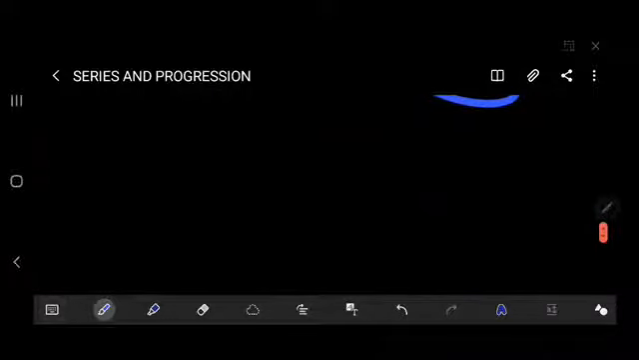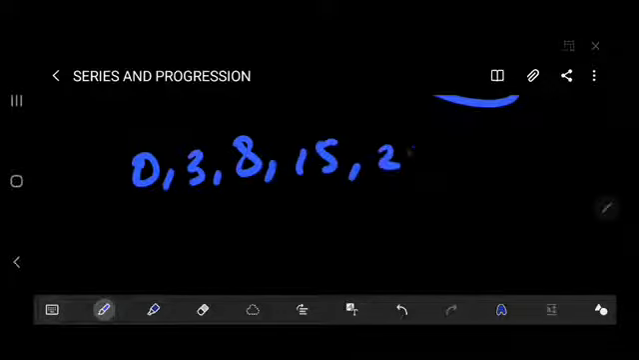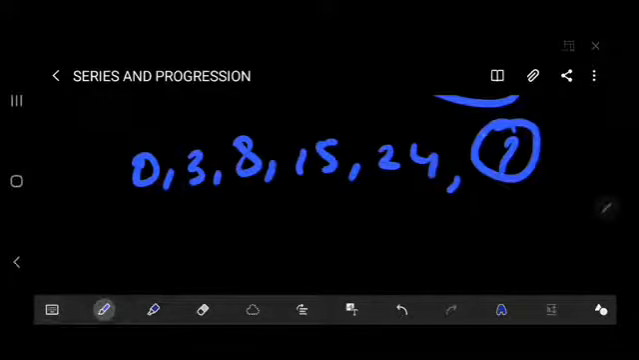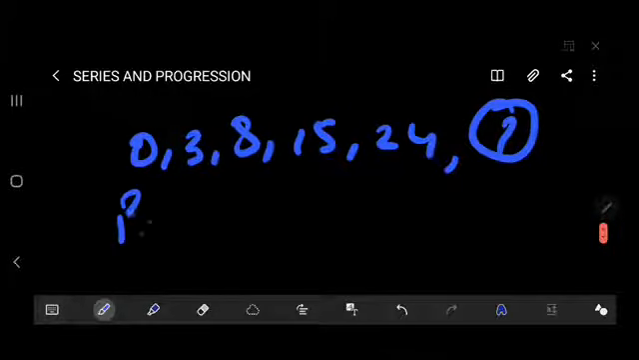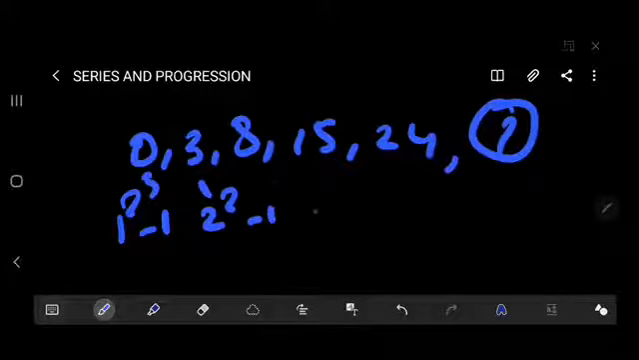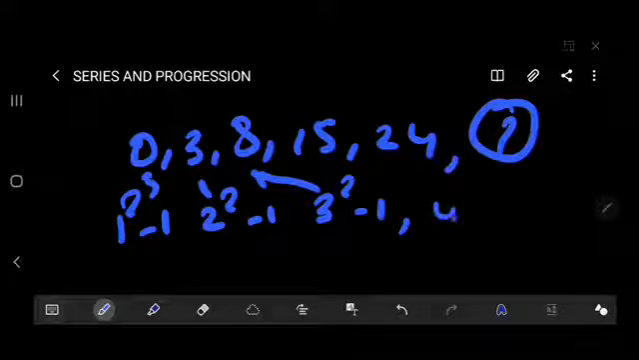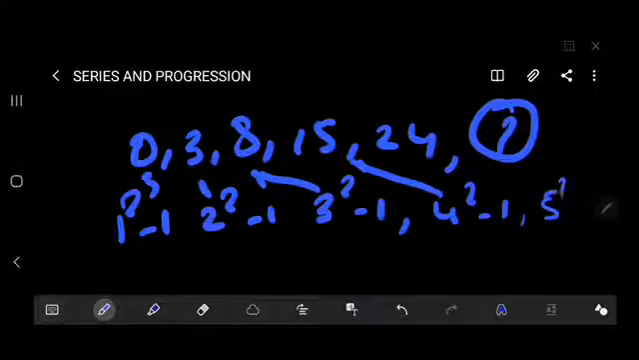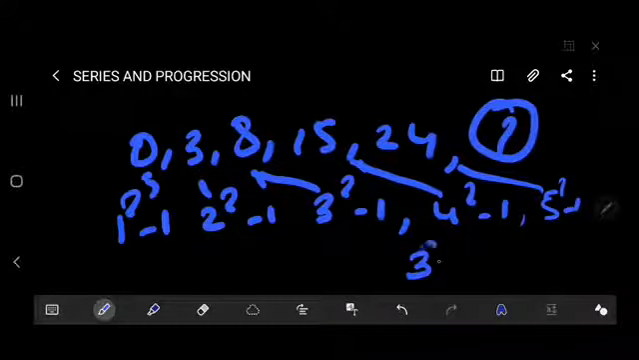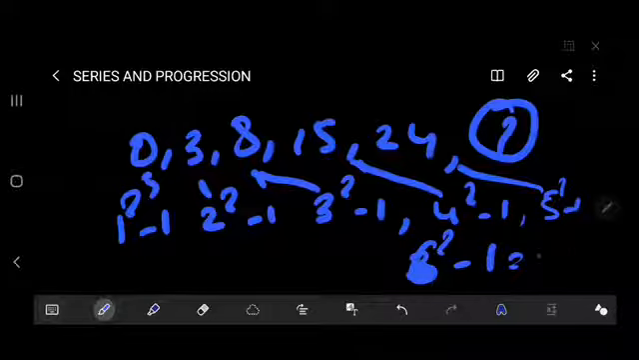Thereafter, the question is like 0, 3, 8, 15, 24. Find the missing term. So here 1 square minus 1 is 0, 2 square minus 1 is 3, thereafter 3 square minus 1 is 8, thereafter 4 square minus 1 is 15, thereafter 5 square minus 1 is 24, thereafter 6 square minus 1 is 35. So the missing term is 35.